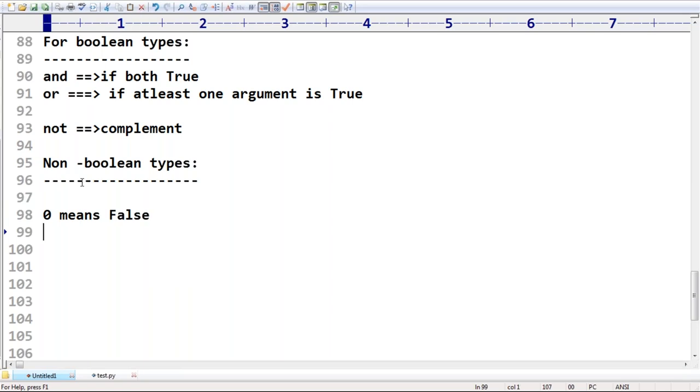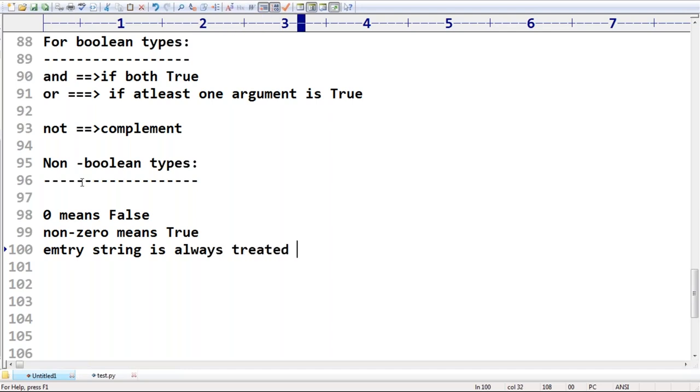Remember this one, wherever you use it. Non-zero is always considered true. Next, an empty string is always treated as false only. Remember that.